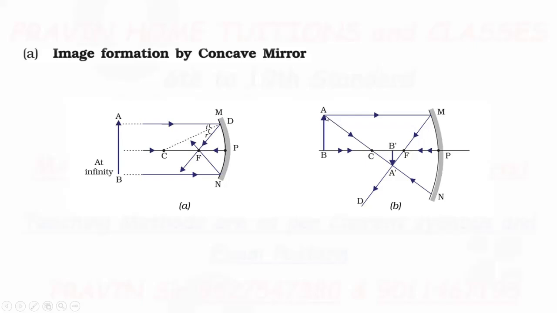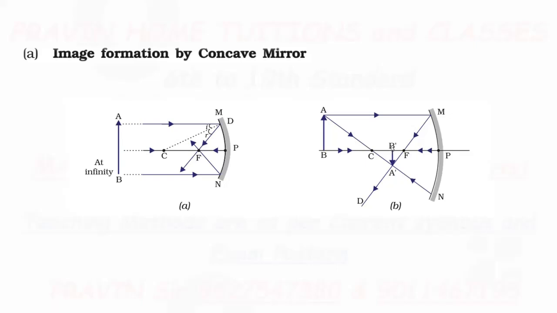The second ray passes through the center of curvature; it gets reflected back along the same path. These two rays after reflection meet at point A dash, so A dash B dash is the image formed.